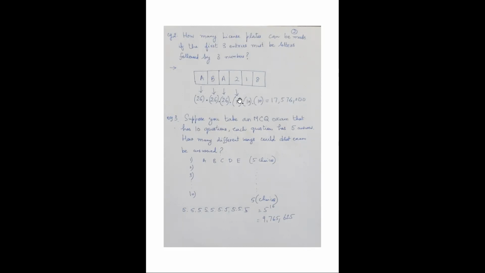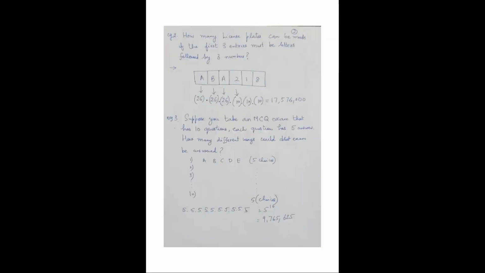possible. All right. Another question can be, suppose you take an MCQ exam that has 10 questions, and each question has 5 answers. How many different ways could that exam be answered? So 10 questions are there, 5 options are there, as I have tried to show here. So for the first question, how many possibilities can be there? 5. So 5 times 5, and the total number of ways by which you can answer is 5 to the power 10. So these 3 examples explain the multiplication principle with counting with replacement.